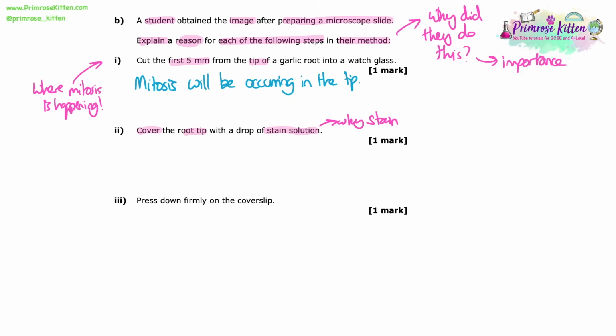Why are they going to stain them? What's the purpose behind staining? Well, in this case, the whole point of the practical is to try and see the chromosomes. They would be invisible if we didn't stain them. So you can literally say that, or you can say the opposite way around and say to allow us to see the chromosomes so they can be visible.